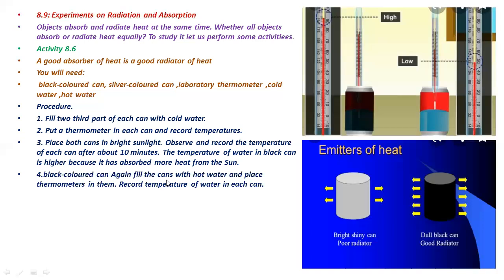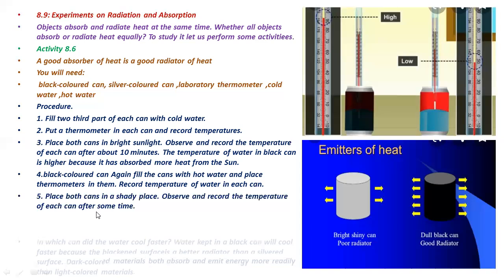Now, in the second step, fill both the cans with hot water and place a thermometer in them, then record the temperature of water in each can. After putting hot water in these two cans, again check the temperature and then keep both the cans in a shady place. Observe and record the temperature of each can after some time.